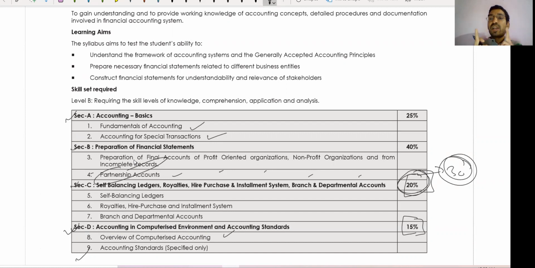So guys, it is my humble request, you can leave partnership account. Nothing will happen in exam, because you know that we have an extra portion, a 130 mark paper in the question paper. So guys, let's come to the chapter wise.